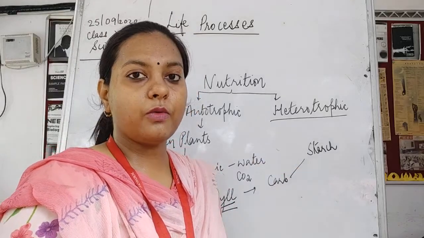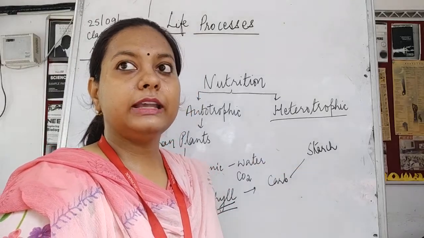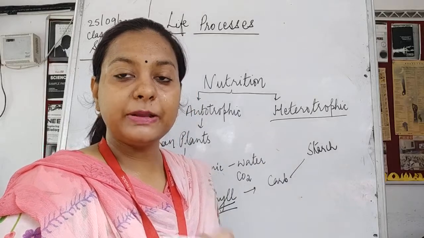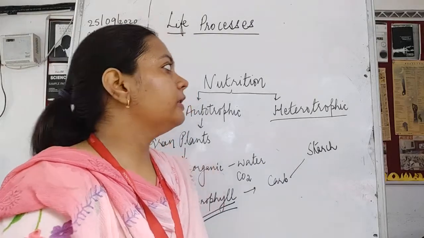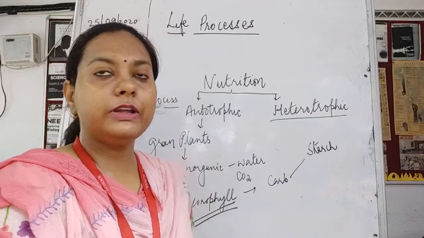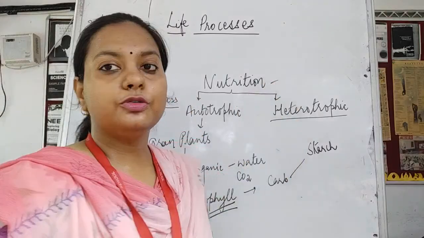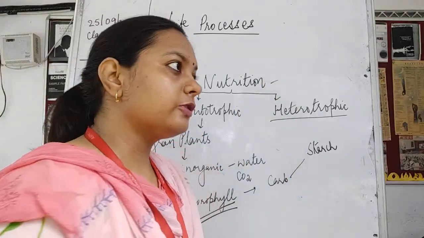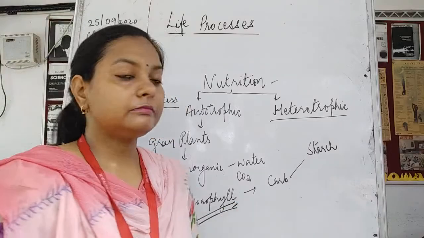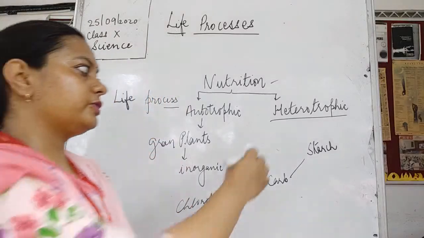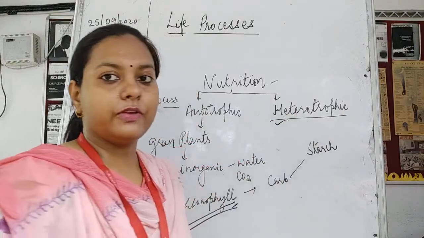It becomes a necessity, because for living we require food, and for food we require the nutrition process to be going on. If chlorophyll is not present, they have to switch over to another mode, termed the heterotrophic mode of nutrition.